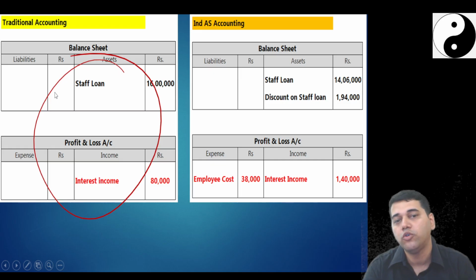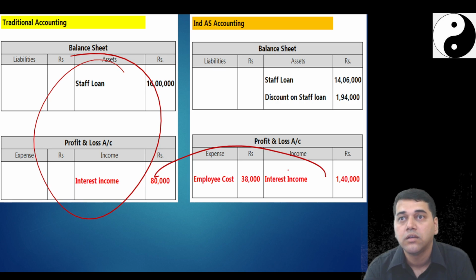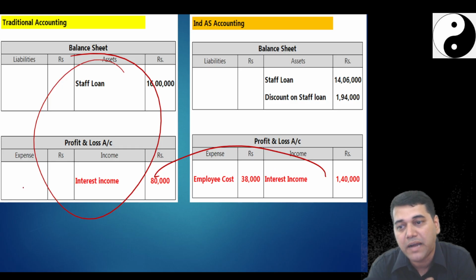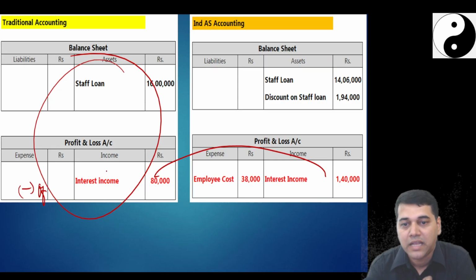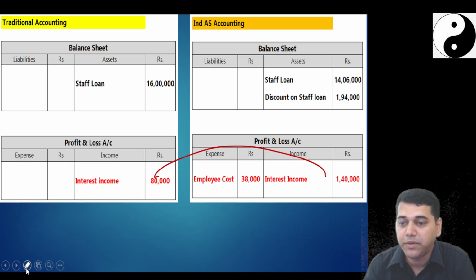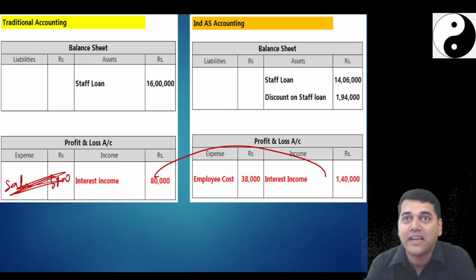It is interest, no? If you would not have given this loan to your staff, what would you have done with that money? You would have deposited it in a bank, and the bank would have given you this extra money. This difference is actually your opportunity cost. But I would have received it. No, I would have received it. But what I have done, that extra income I have offset here. Otherwise, if I don't give this interest cost, what would that employee have told? Sir, please increase my salary. My salary cost would have come here. Okay, the previous status would be like this. Salary cost would be 38,000 previously. What I am telling him is, I will give you an interest-free loan. I will pay you less salary.